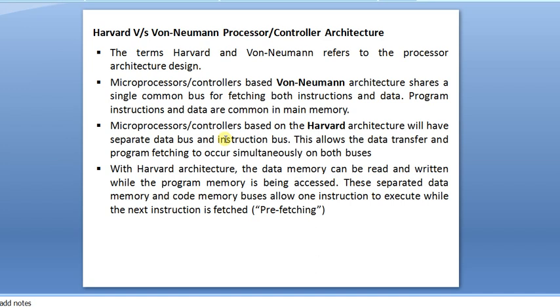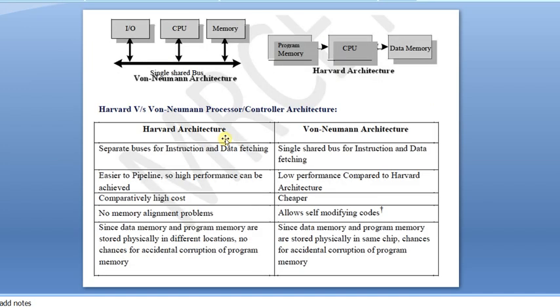Here the Harvard architecture has program memory, which is supported in the 8051. Program memory is separate, which we call the code section. Next is data memory, which we call the data section. Separate buses are utilized to perform these operations, so separated data memory and code memory buses allow one instruction to be executed.